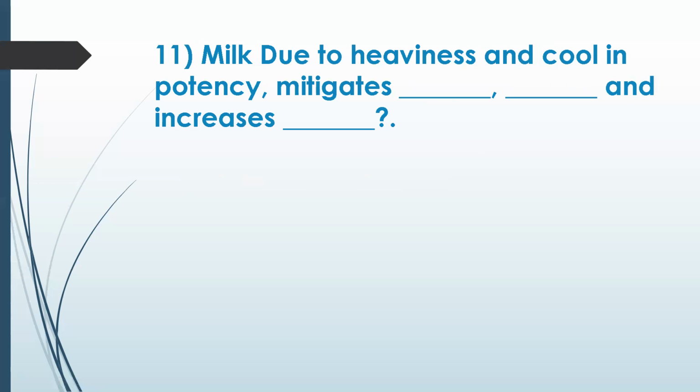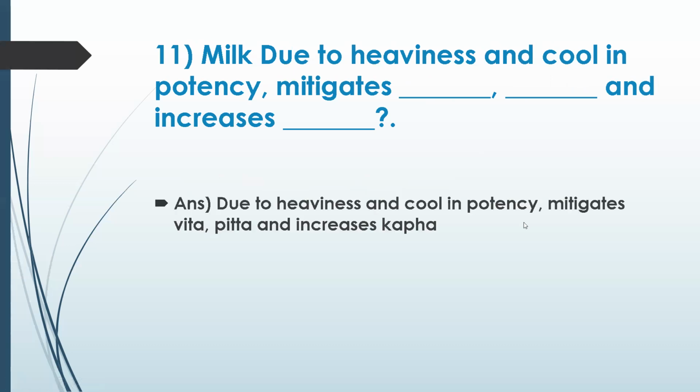Let's go to the next session. Milk, due to the heaviness and cooling potency, mitigates dosha and increases dosha. This is related to doshas. Vata and Pitta increases dosha. That's correct. So milk mitigates vata and pitta and increases kapha dosha. Due to heaviness and cooling potency, mitigates vata, pitta and increases kapha.